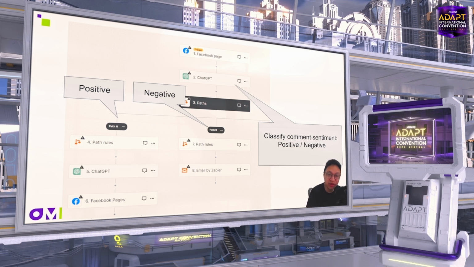experience chatting with a banking chatbot, right? You complain, but if the chatbot keeps replying with some not useful answer, you will become more angry. So in terms of negative comments, we had better not provide an instant reply. In this workflow, we send an email to customer support to let them know, oh, there is a negative response.